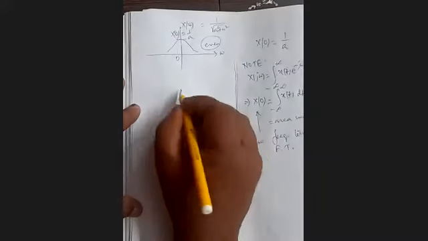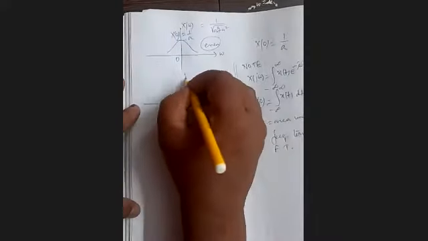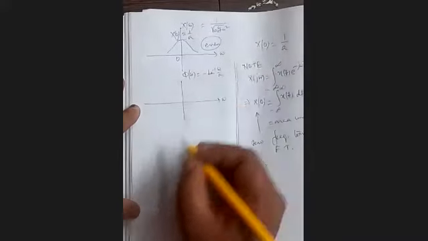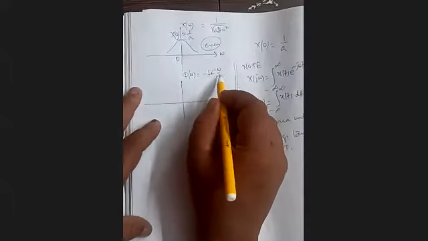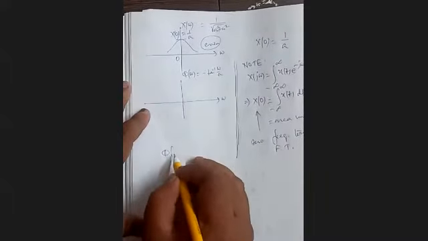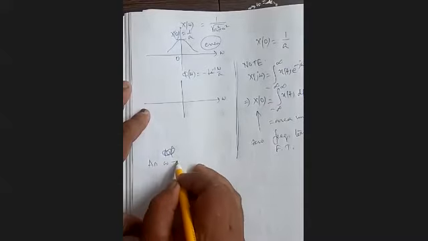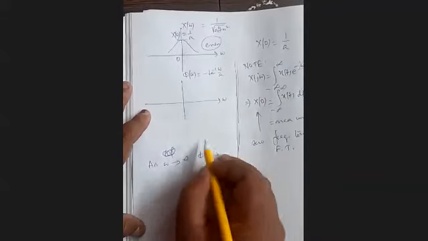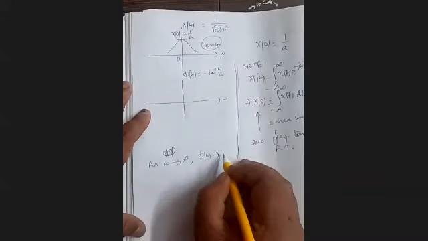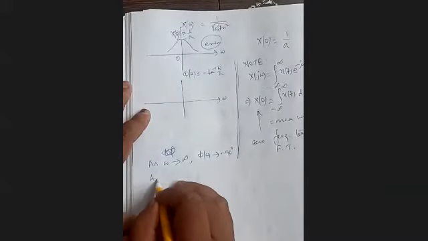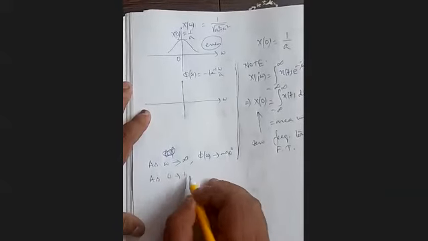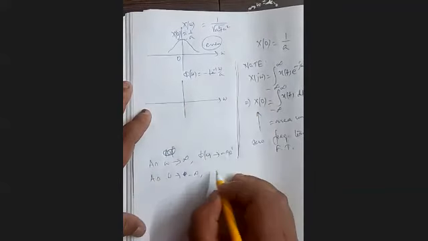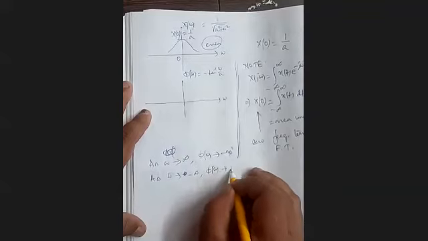Next, the phi(omega) versus omega, which is minus tan inverse omega by a. So we know as omega tends to infinity, phi(omega) tends to what? Tan inverse infinity is 90 degrees, so minus 90 degrees. As omega tends to minus infinity, it will be minus of tan inverse minus infinity, so plus 90 degrees.